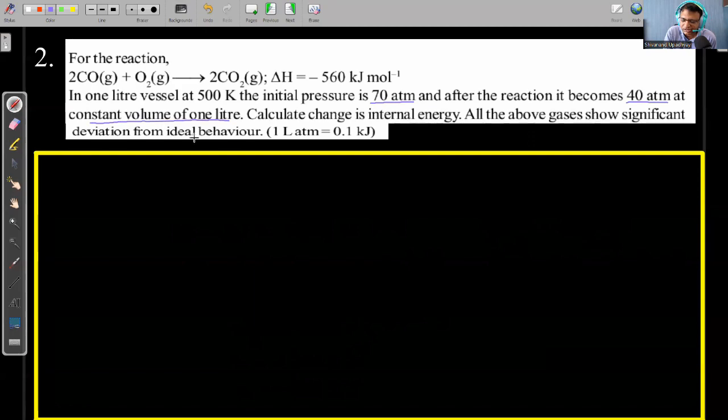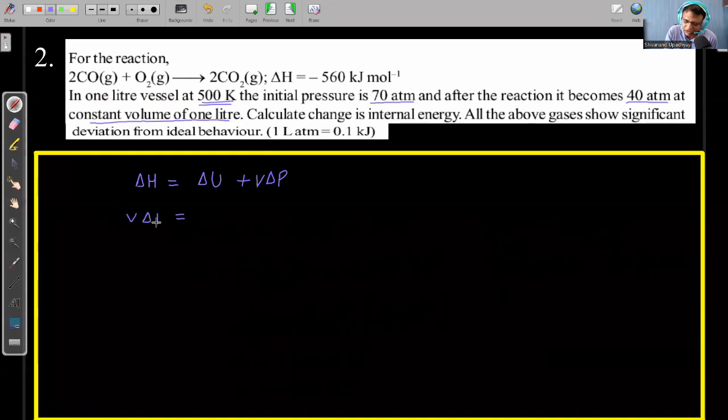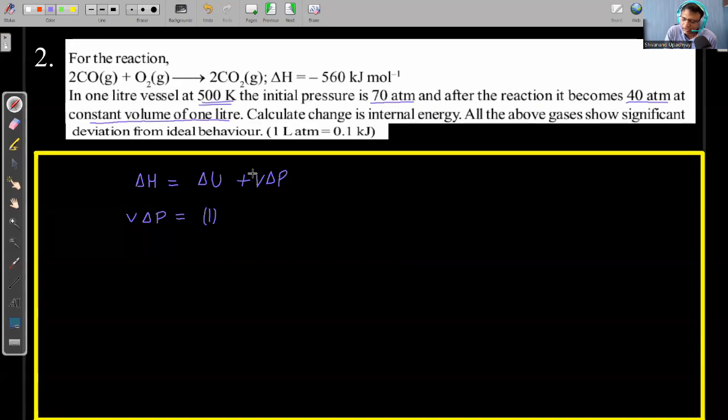Means we cannot write that delta H is equal to delta U plus delta n g RT, because temperature is given, so it is tempting, but we cannot use it because the gases are not ideal. So what we'll write here is that delta H is equal to delta U plus delta of pressure times volume. Pressure is changing and volume is constant, so I can write volume into change in pressure. Delta H value they have given. So first we'll calculate the value of V delta P. Volume is 1 liter, and they have given that liter atm is 0.1 kilojoule, so we'll convert into that.